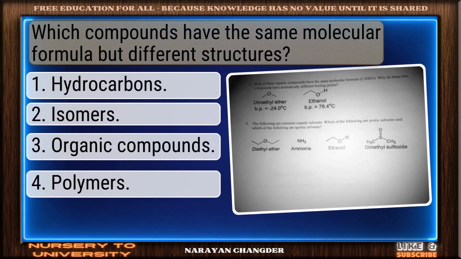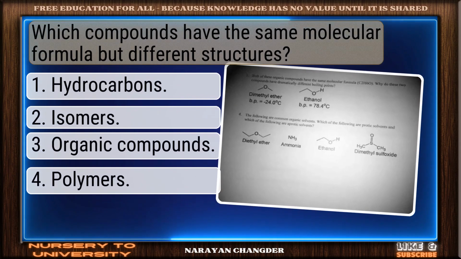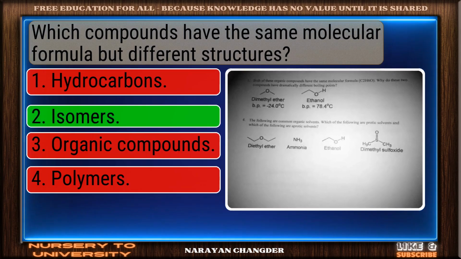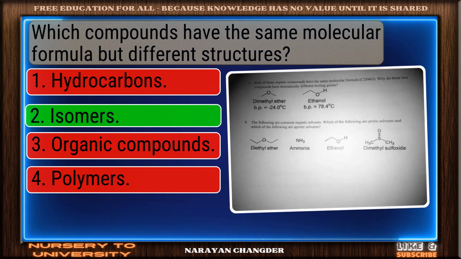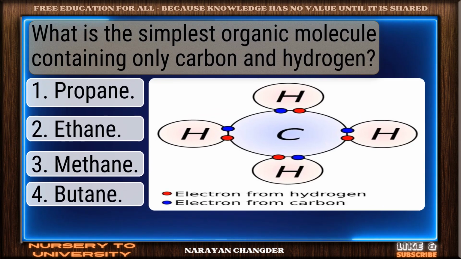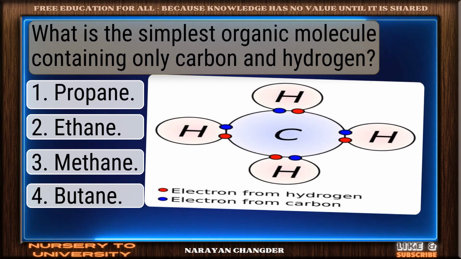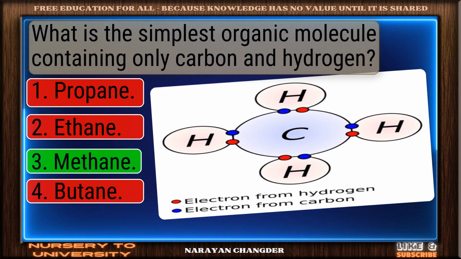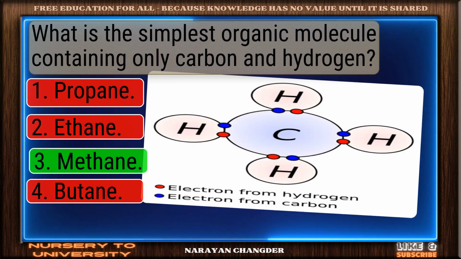Which compounds have the same molecular formula, but different structures? Right choice. Isomers is the best answer. What is the simplest organic molecule containing only carbon and hydrogen? You're right. Methane is the correct answer.